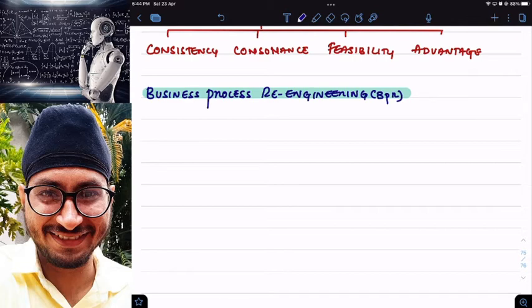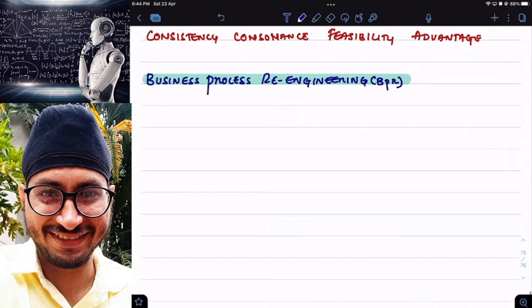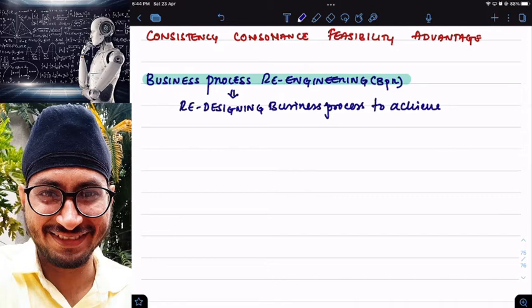Sir, business process reengineering means redesigning the business process. Here, I am redesigning the business process to achieve dramatic changes.